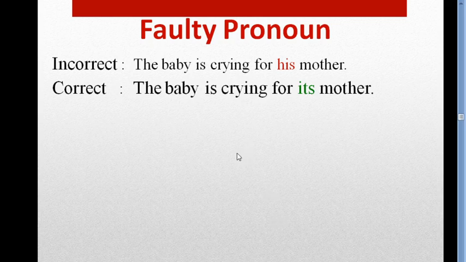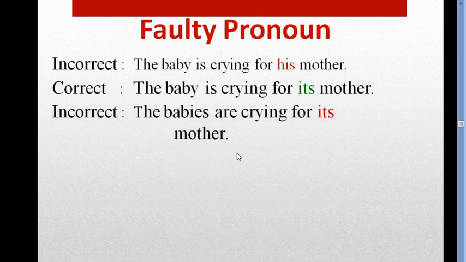Again, look at this very carefully. The babies are crying for its mother. Dear students, look at this. The previous one was the baby is crying. Now I have written the babies are crying. The babies, the plural. I have used a plural noun, the babies. But I have used the pronoun its.